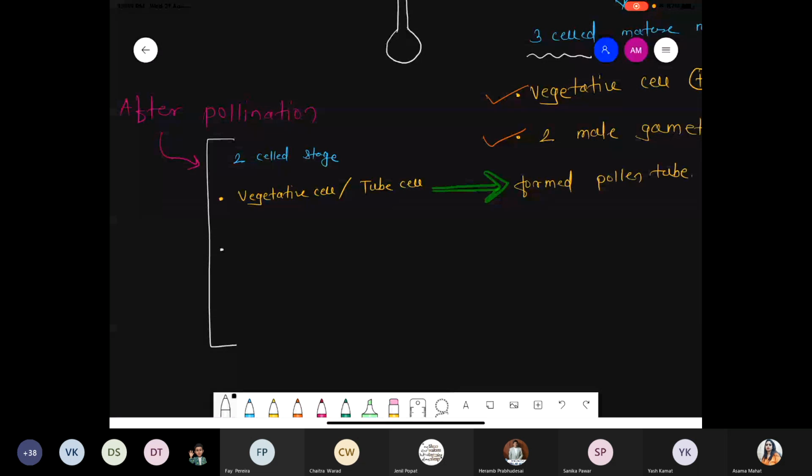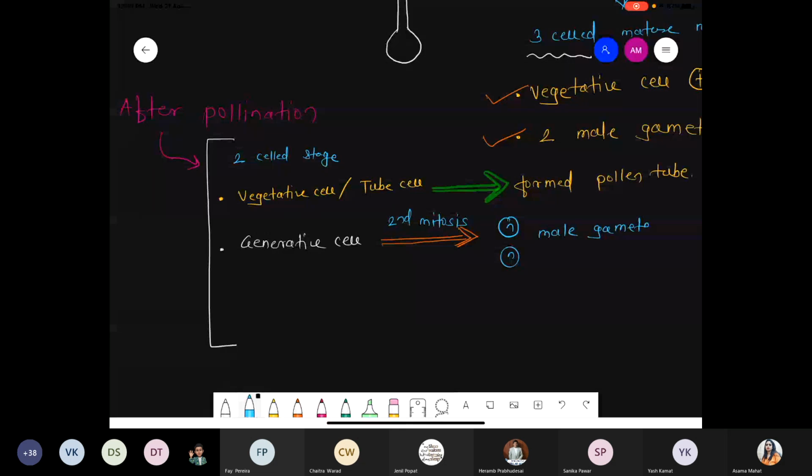And the other one, when we are talking about that, is the generative cell. Generative, okay? This generative cell undergoes the process of mitosis. And such a generative cell undergoes the process of second mitosis, and now there is a formation of two haploid male gametes.